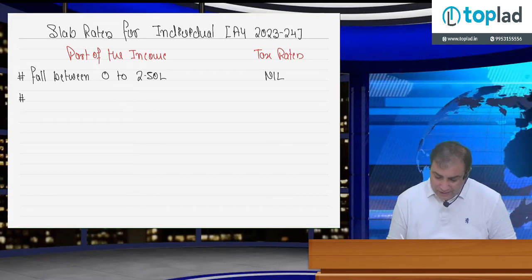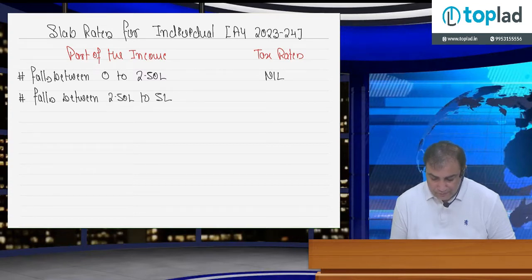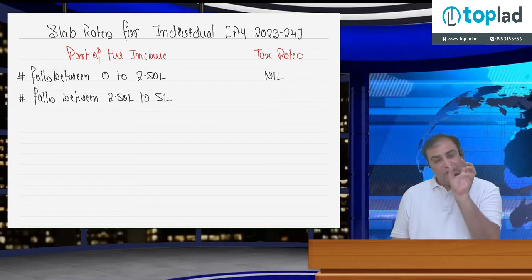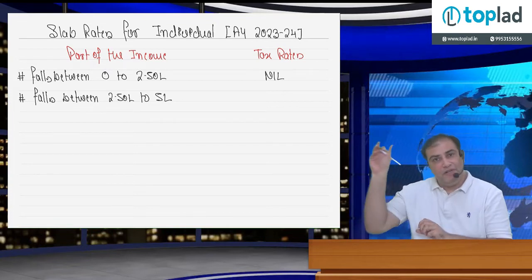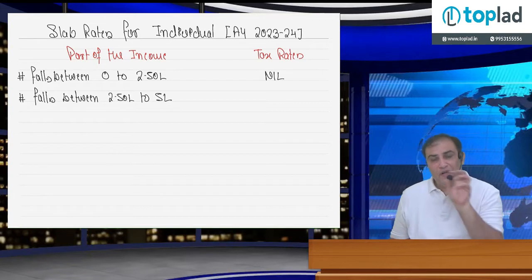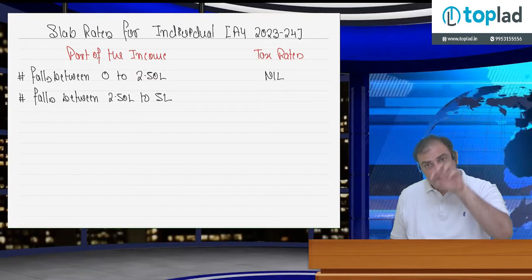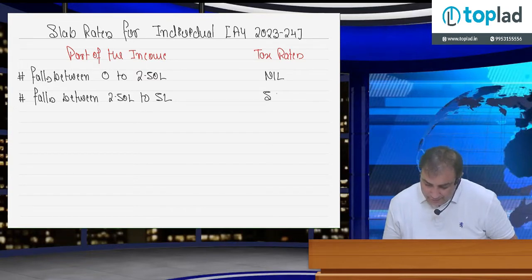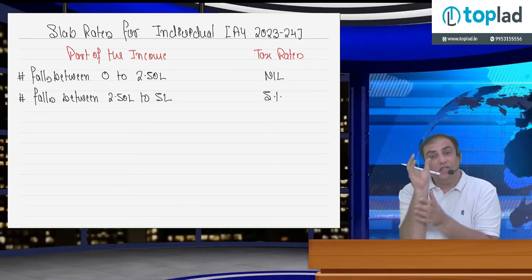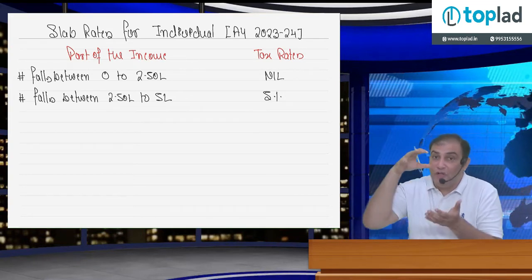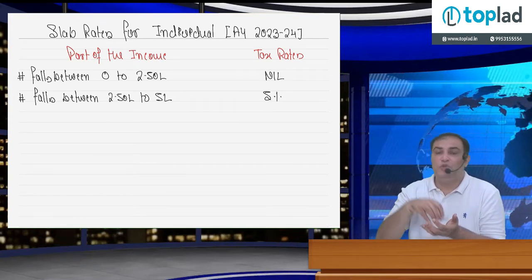Second, part of the income falls between 2,50,000 to 5 lakh. So the part of the income which falls between 0 to 2,50,000, tax rate is 0, that's nil. If part of the income falls between 2,50,000 to 5 lakh rupees, on such part tax rate is 5%, not on total income. It's on such part, the part of the income which falls between 2,50,000 to 5 lakh rupees.